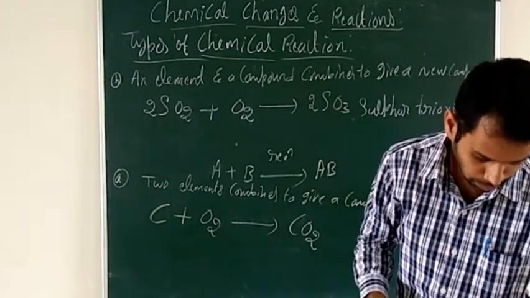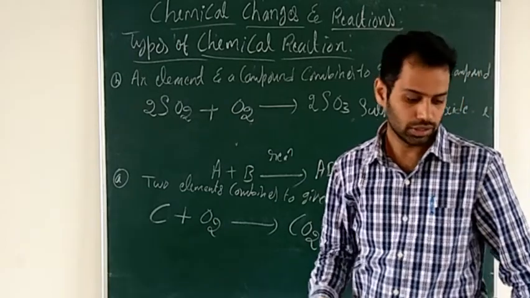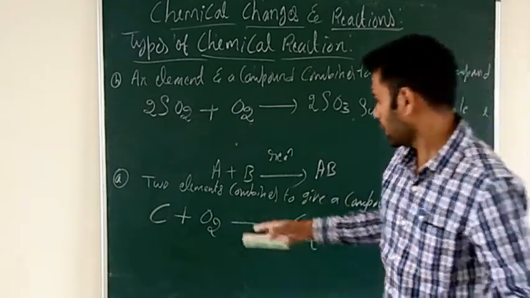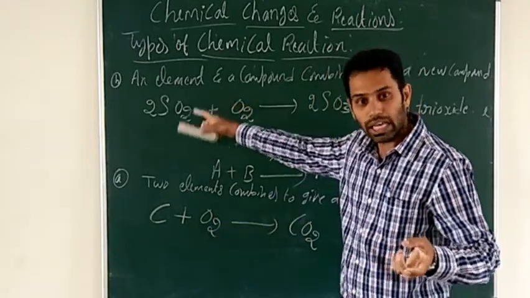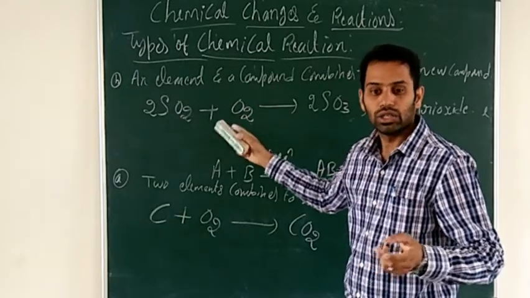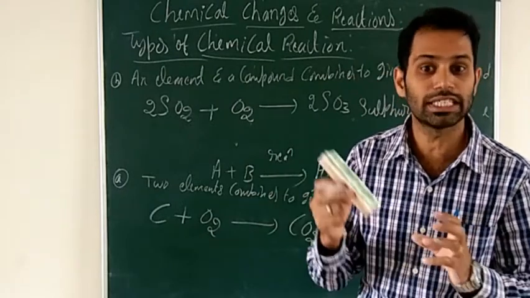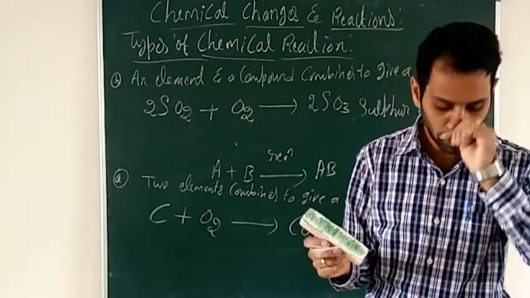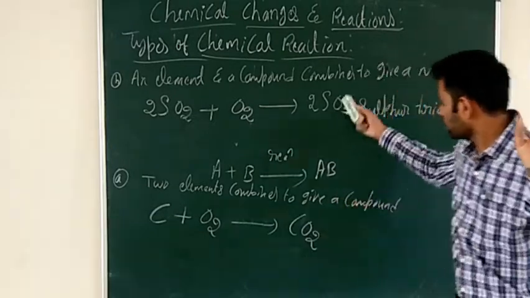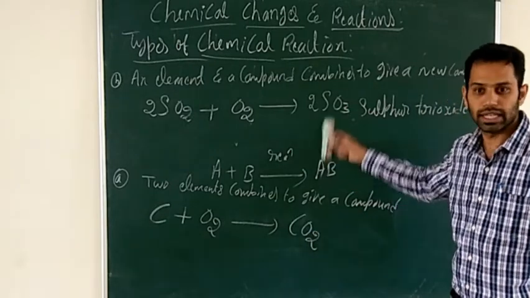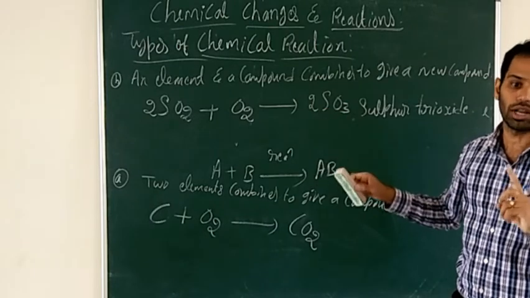So next one, two or more compounds combine to form a single product. Here in the first case, two elements combine. In the second case, one is a compound, another one is an element. Now in the third case, two or more compounds combine to give a single product. In the case of combination reaction, only one product you get, the single product.